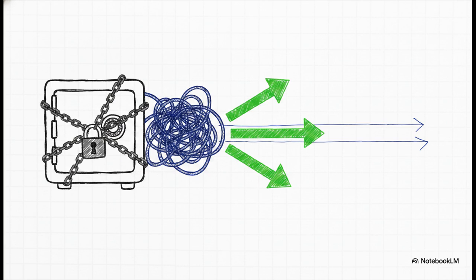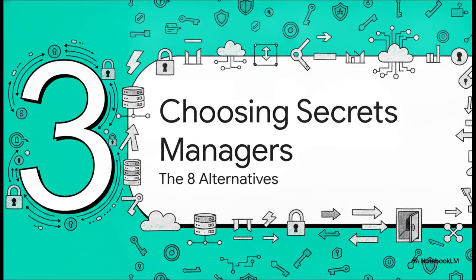And on top of that, HashiCorp is now an IBM company. So for teams with strict compliance or procurement rules that absolutely require open source licensing, this single vendor control was the immediate cue to pack up and look elsewhere. Combined with Vault's notoriously steep operational complexity, organizations everywhere started asking, all right, what else is out there? Which brings us to Section 3, choosing your secrets manager, the 8 alternatives.